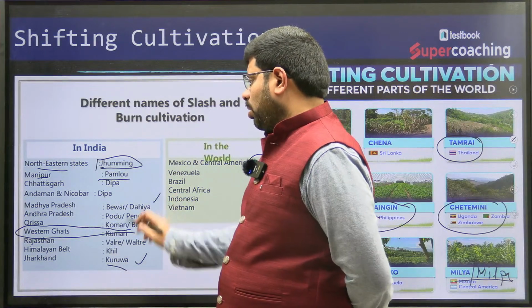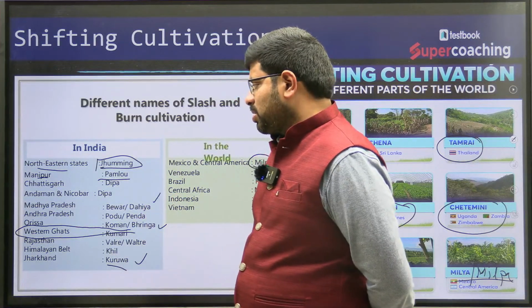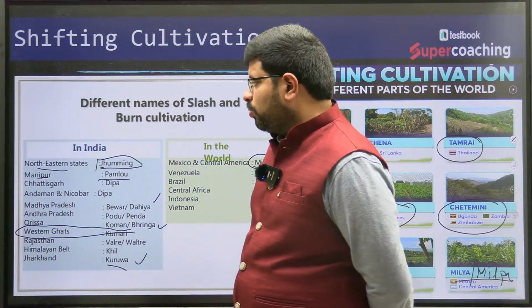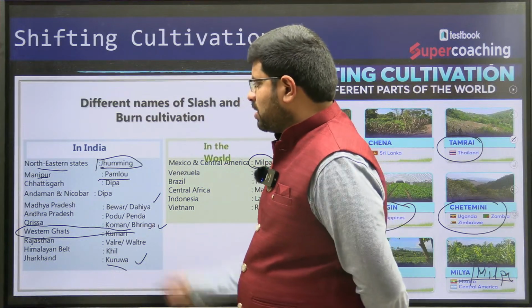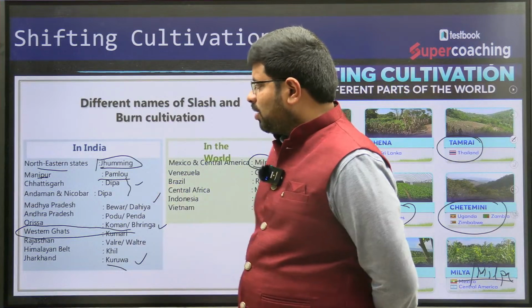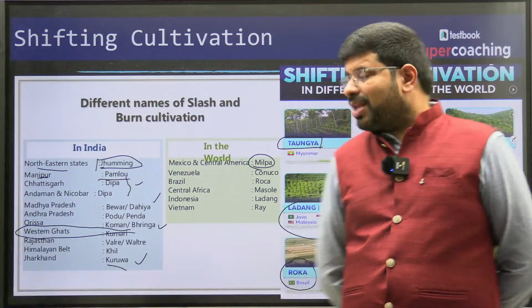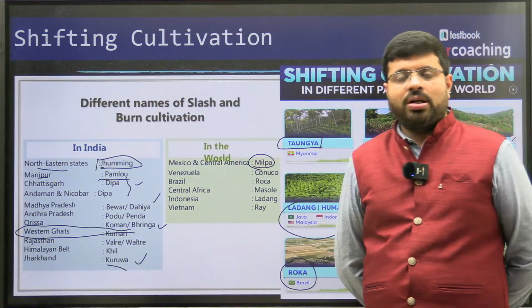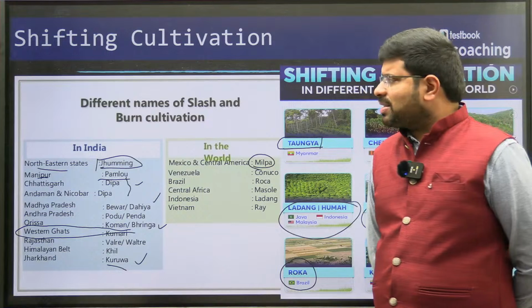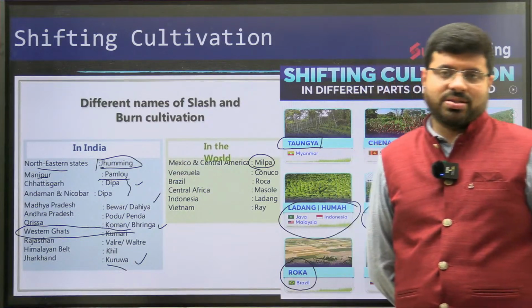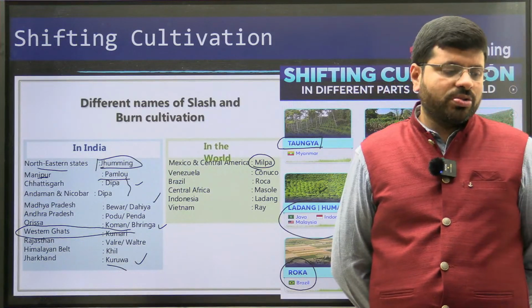Dahiya, Bewar in Madhya Pradesh. In Andhra Pradesh, we call it Podu. In Andaman Nicobar, we call it Deepa, right? Chhattisgarh also calls it Deepa. All these names become very, very important for your prelims exam, because such kind of things can be repeatedly asked.